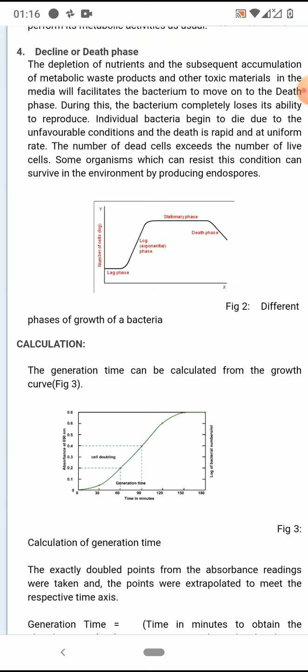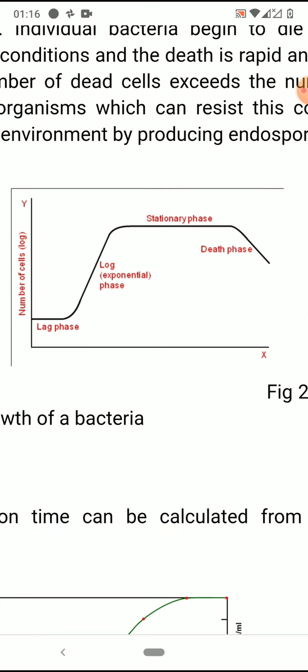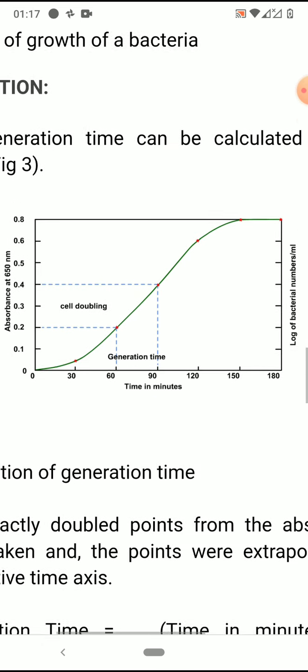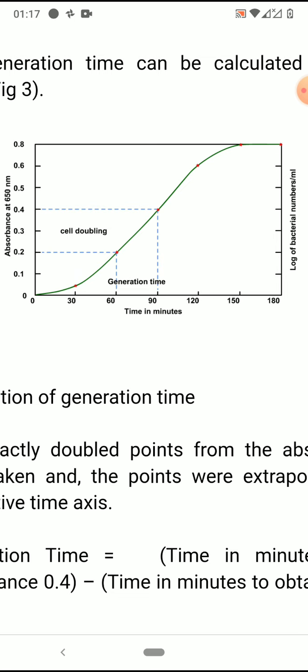Okay, but basically any bacteria grows in this way, and for the growth curve of the bacteria, you have to mention all these 4 phases and also the curve. So now, how to calculate the generation time? I have already explained, generation time is nothing but the time taken for the bacteria to double, that is from 1 to 2. How much time does it take? Some bacteria may take 30 minutes, some may take 20 minutes, some may take 1 day. That is nothing but the generation time of that particular bacteria.